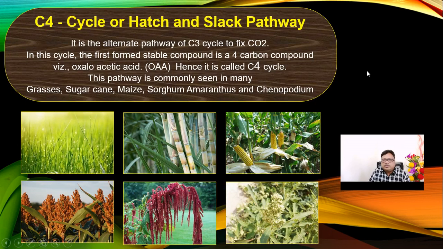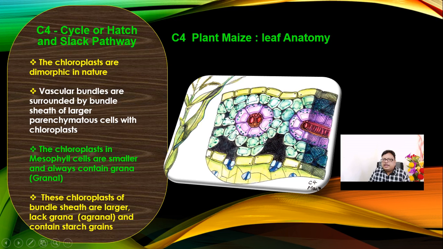Now another is the C4 cycle or Hatch-Slack pathway. It is the alternate pathway of the C3 cycle to fix CO2. The plants that are generally called grasses, sugar cane, maize, sorghum, amaranthus, chenopodium, there we can see the C4 cycle. We also call it the Hatch-Slack cycle.